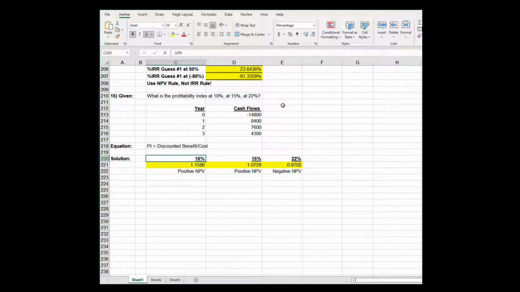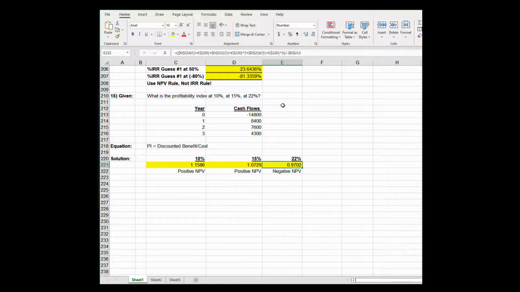At 10%, the profitability index is simply the present value of the cash inflows divided by the cash outflow. It's kind of a benefit to cost ratio, and we get 1.1586 times. That means it has a positive NPV. That means accept the project at 10%. At 15%, same thing: present value of the discounted cash inflows divided by today's cash outflow, a benefit to cost ratio. I still get a positive NPV, so it's accept at 15%.